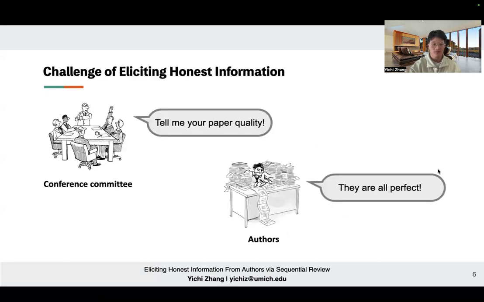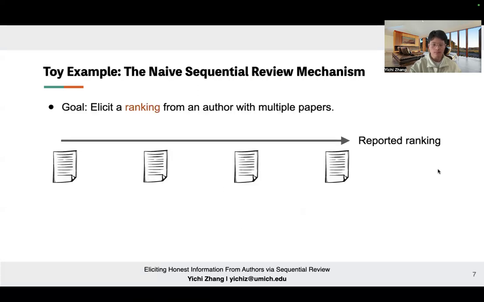How can we do this? If we think about this problem a little more, it is actually very challenging. Suppose the conference tries to elicit the truthful paper quality information from authors. The issue is that the author is always incentivized to inflate the score. They're going to say that their papers are perfect, and there's no information. The good news is that we can actually elicit a ranking of paper quality from an author with multiple papers.